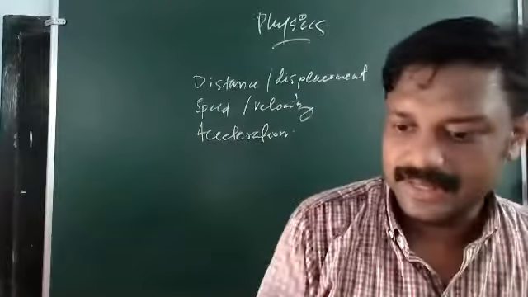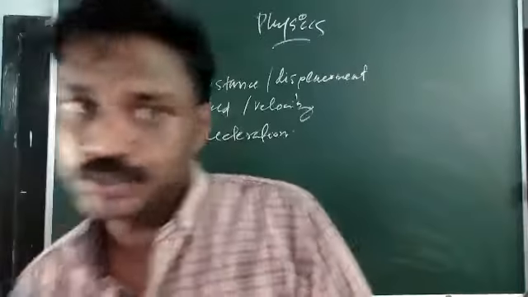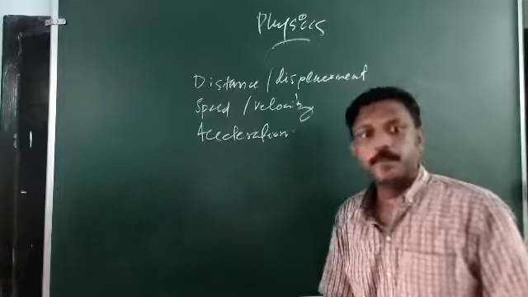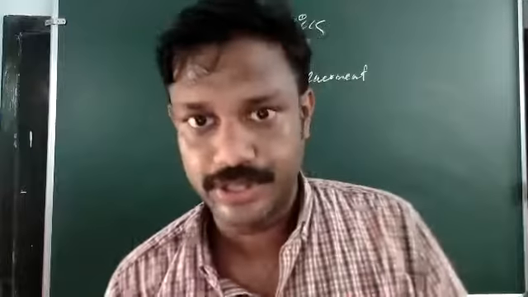So these are the terms we have already seen related to motion, that means the properties of motion.